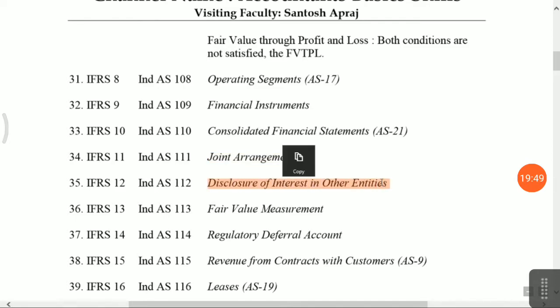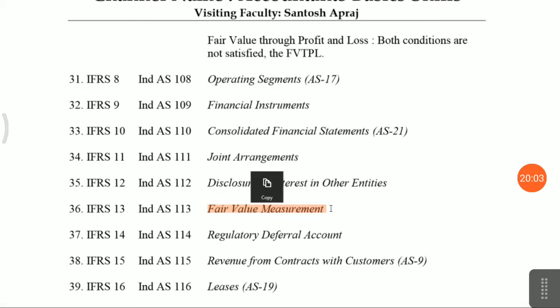Means if you have invested your funds in subsidiaries, associates, joint ventures, then how it should be disclosed. Fair value measurement, most important concept for Indian accounting standards. Fair value measurement means your financial assets and financial liabilities should be at fair value.